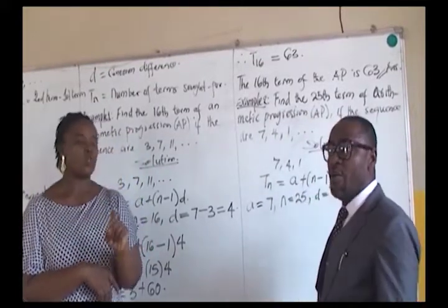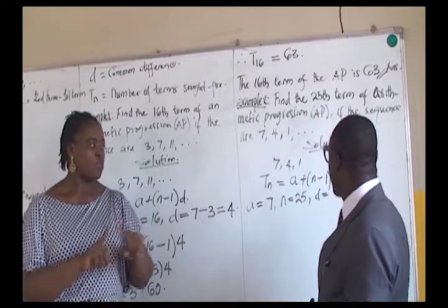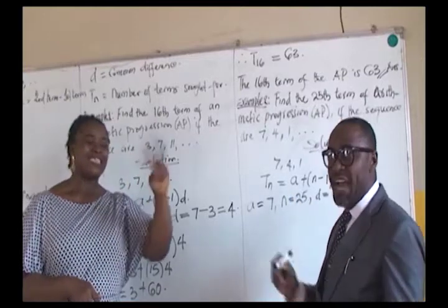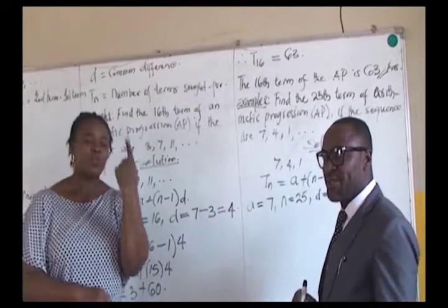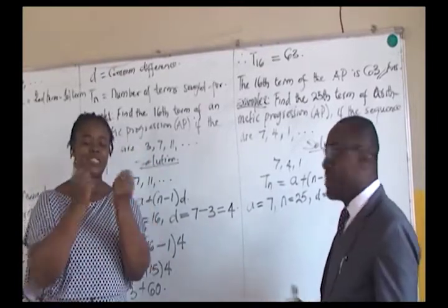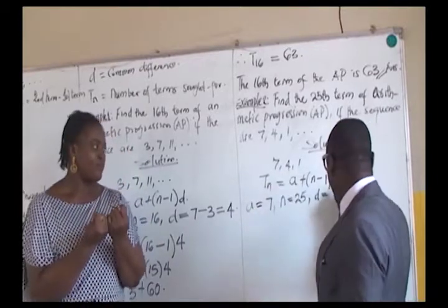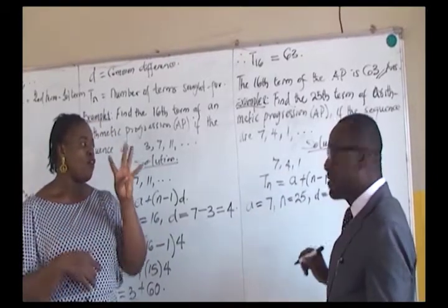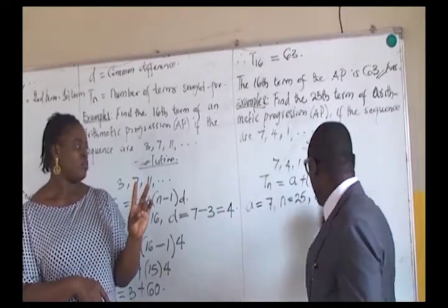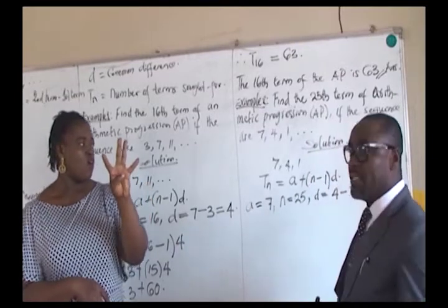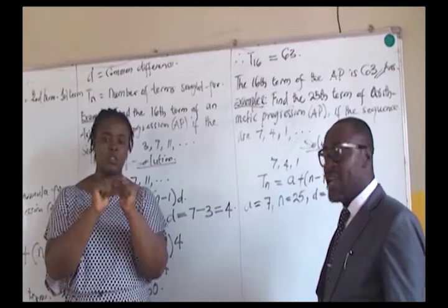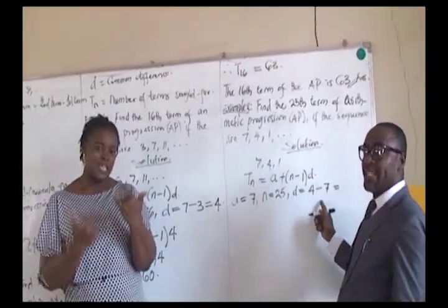And then the common difference, d, is by definition the second term minus the first term, or the third term minus the second term. What is our second term from this sequence? 4. So we have 4 minus the first term, which is 7. If we decide to subtract 7 away from 4, please be careful. You must understand the sign.